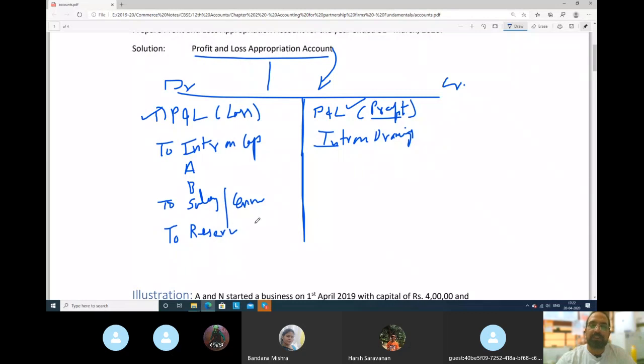For example, we have a profit of 5 lakh and we paid interest to both the partners, we paid salary, we paid commission, we kept some amount in reserves. If still there is balance, that will be distributed to the partners in PSR ratio. PSR ratio means profit sharing ratio.